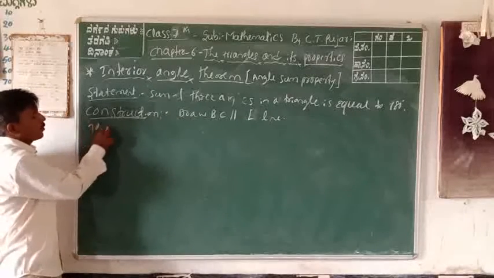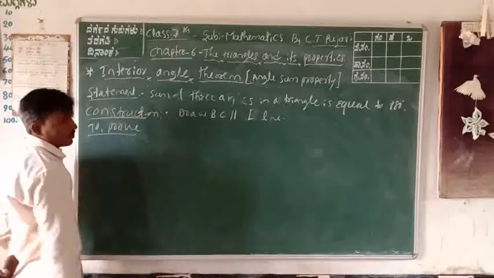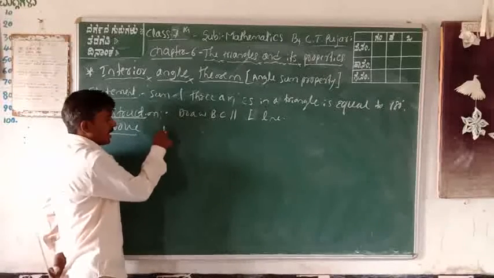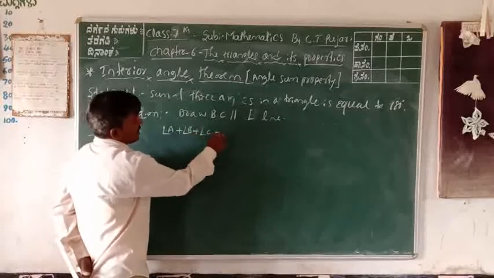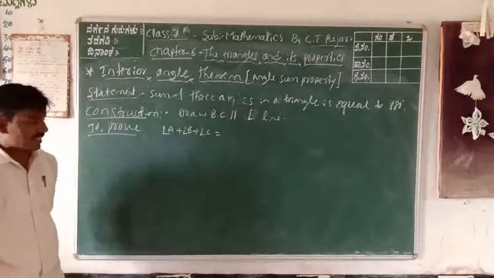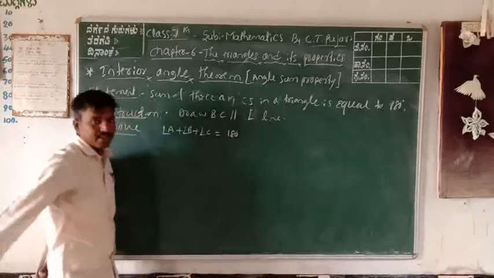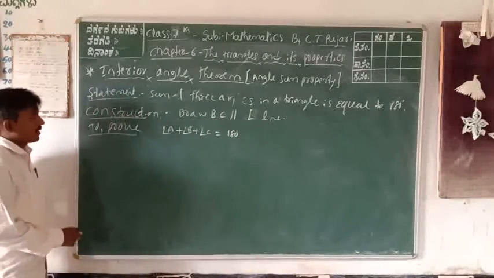Next, what to prove? To prove, consider triangle ABC: angle A plus angle B plus angle C, all the interior angles of triangle ABC, is equal to 180 degrees. Got it?